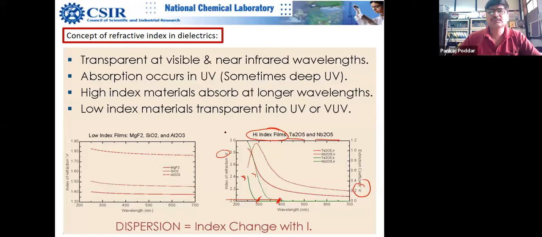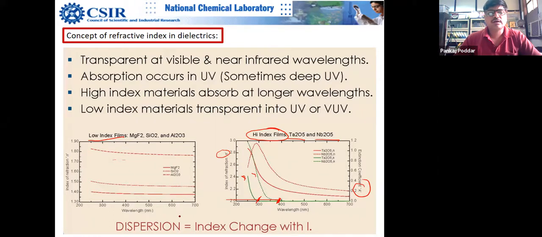Please remember this polarizability of atoms and the density, that is, how densely they are packed. The combined effect is basically optical density. And now you can see that low index films are magnesium fluoride, silicon oxide and alumina.